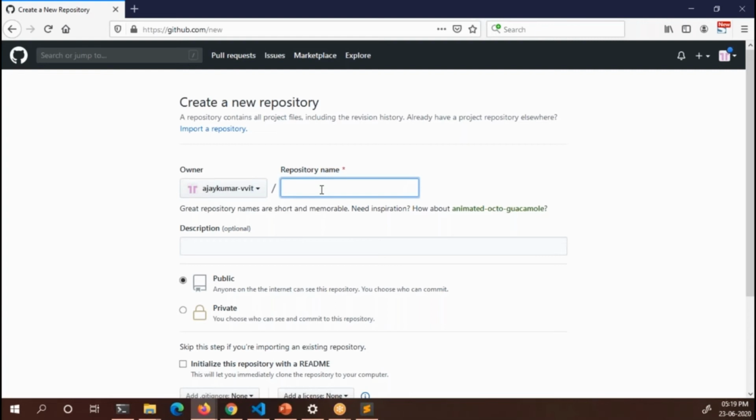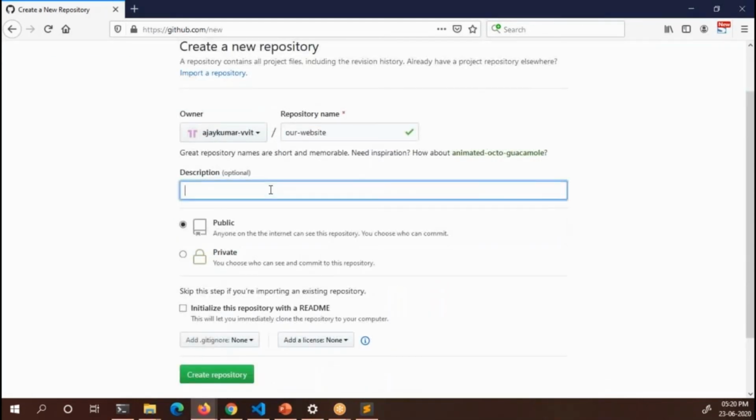Okay, so this is our website, right? This name and the project name can be different. It is not mandatory that both of the names are the same, but here I am using the same. Okay, description: sample website for an event.